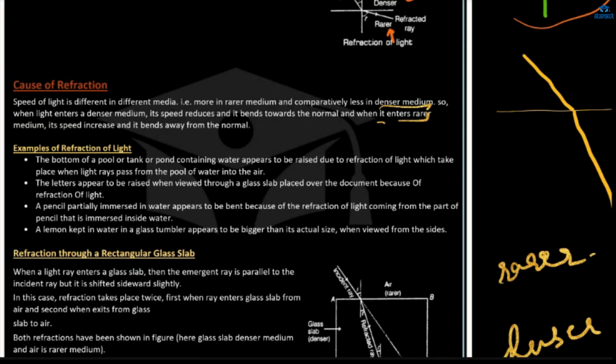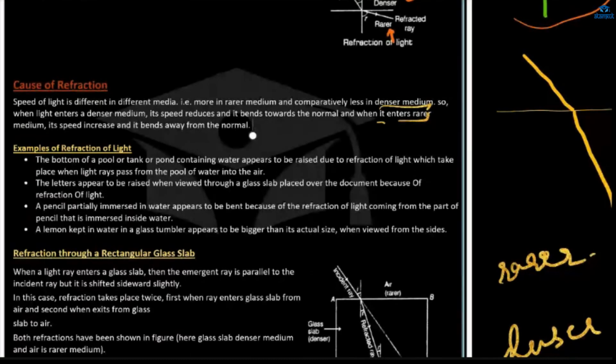Just after the water level, just after your second medium starts, you'll see that your pen has got bent towards the normal. Okay, why? Because the pen has gone from which medium to which medium? From rarer medium to denser medium. So the speed of light will slow down, and your pen will look as if it has got bent towards the normal.